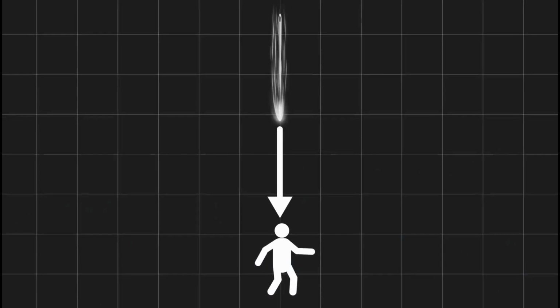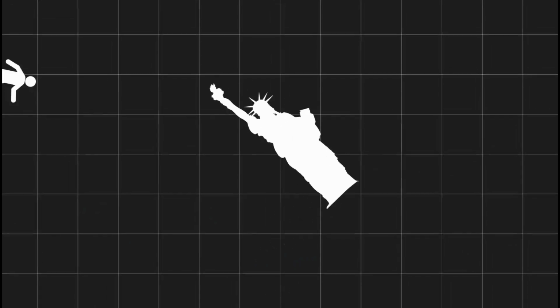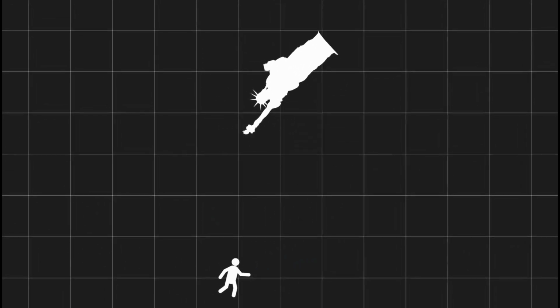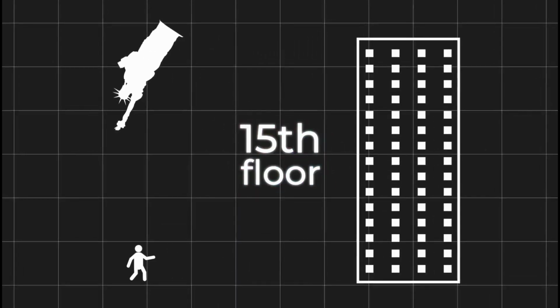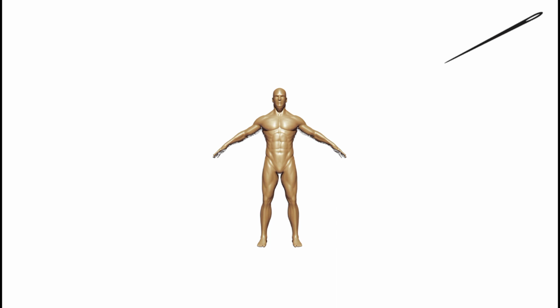What if the needle falls on a person? The person will feel the same as if the Statue of Liberty falls on his head from the height of above a 15th-floor building. But due to the needle's speed and its smaller size, it will pass through your body and the rest of the body will not feel anything.